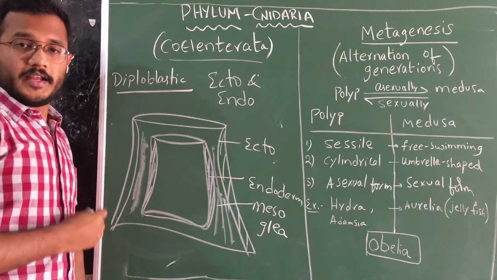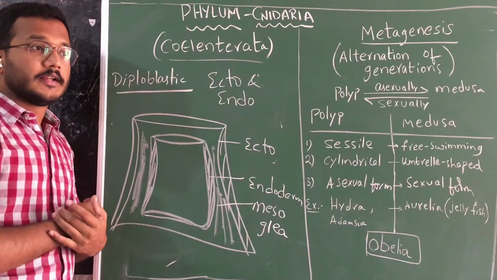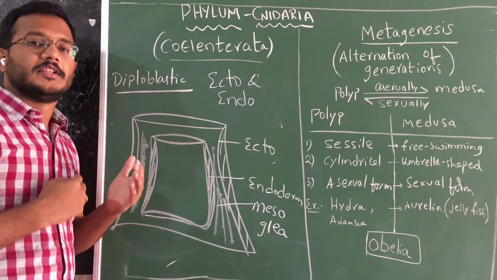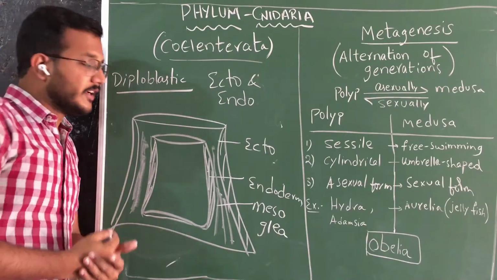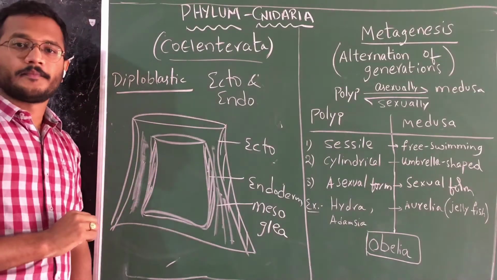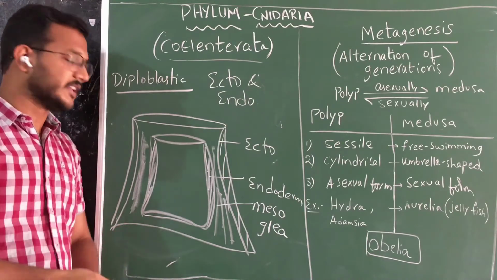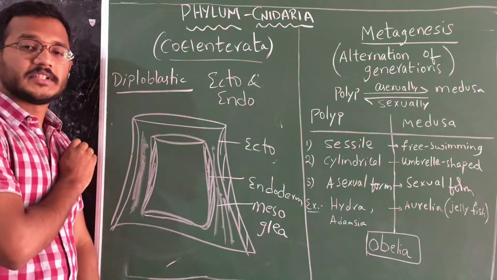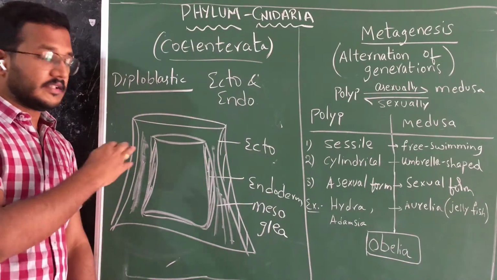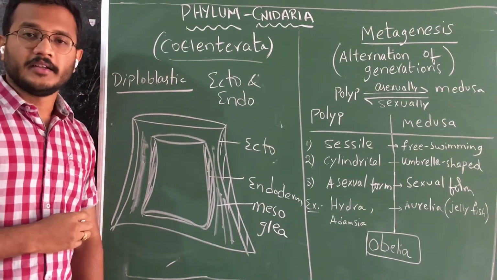Already I told that sometimes this space is filled with some types of cells. From where are those cells coming? Those are not new cells. Those are modified cells which are coming either from this ectoderm or from this endoderm. These are not new types of cells. So this is about the cellular or tissue level organization present in the Cnidarians.